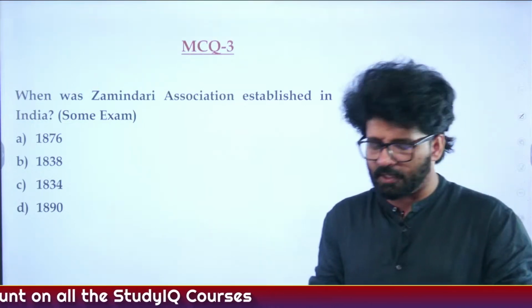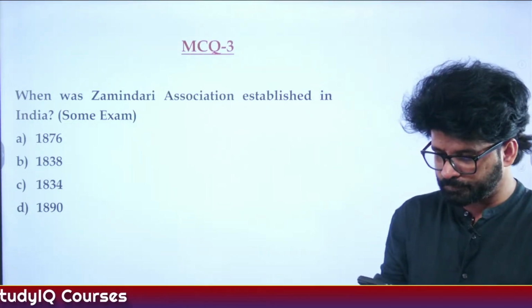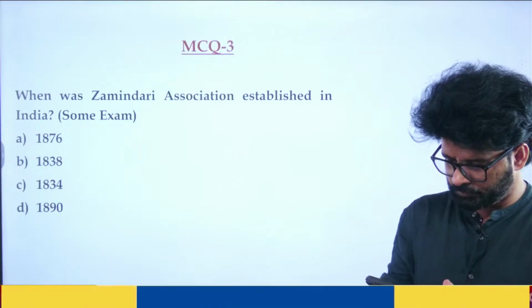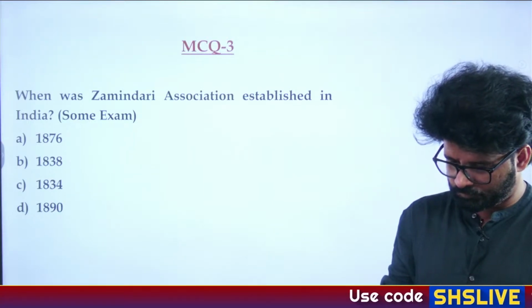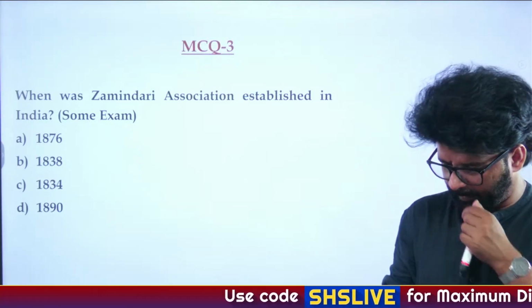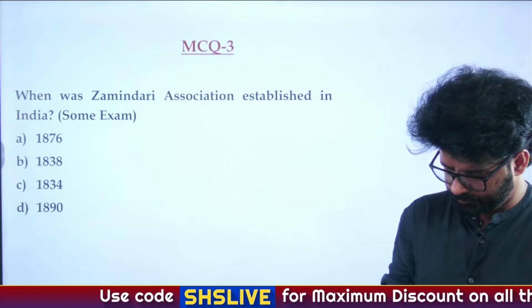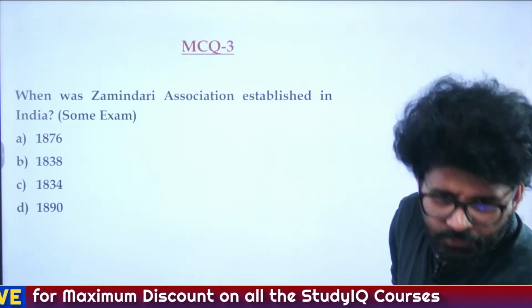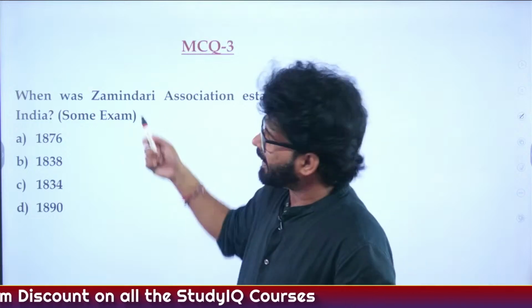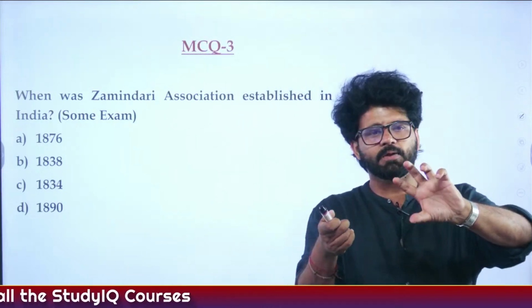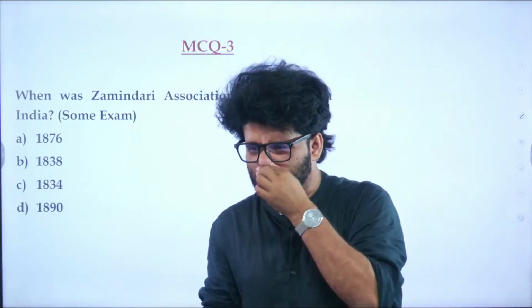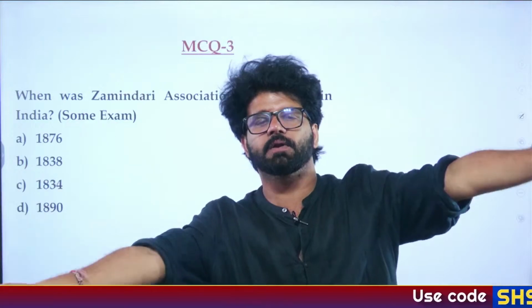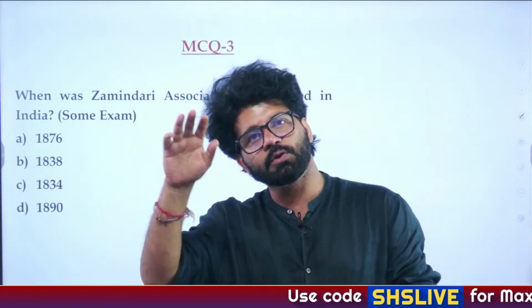Charita, Vastaram, they have given the answer. So the answer is, I have told you, Zamindari Association formed by Prasanna Kumar Tagore, then you have the grandfather of Rabindranath Tagore, Dwarkanath Tagore, and then you have Radhakanta Deb.